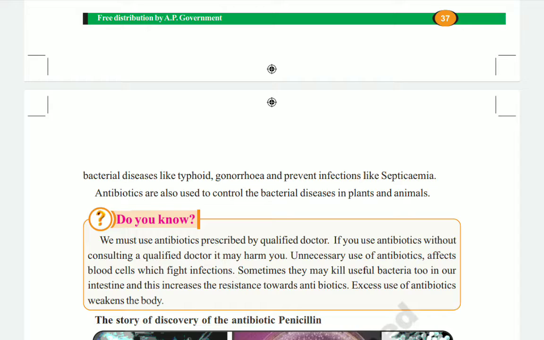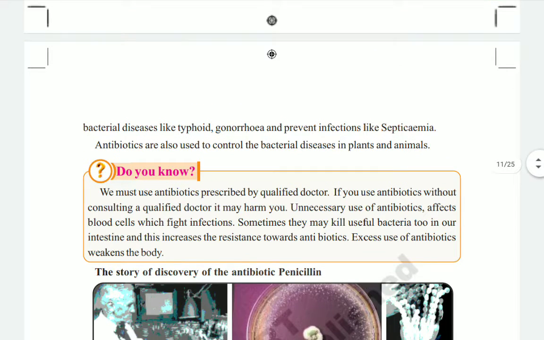So these microorganisms are useful in many ways: for commercial purposes, for medical purposes, and generally for the house also. These antibiotics are also used to control bacterial diseases in plants and animals.